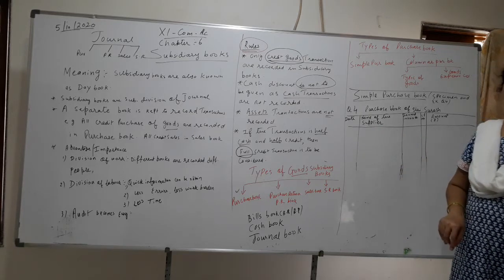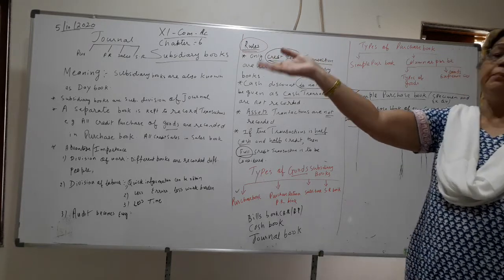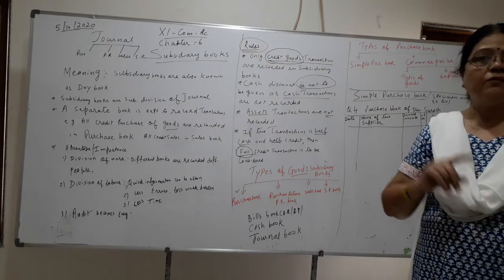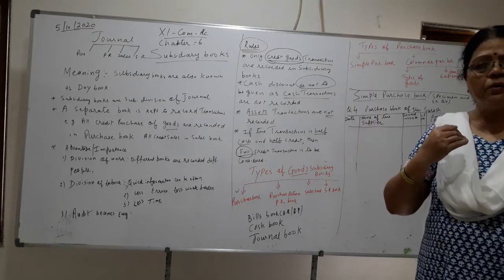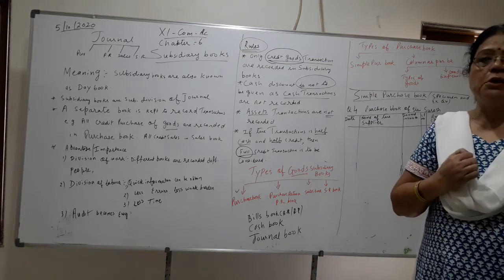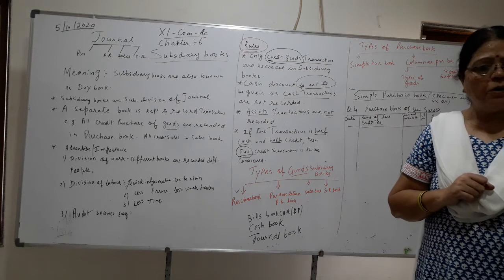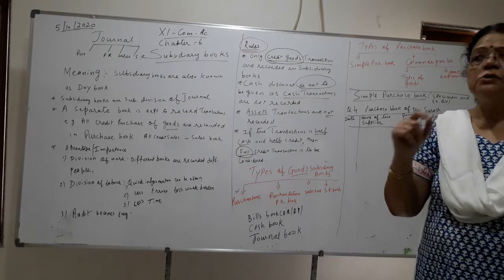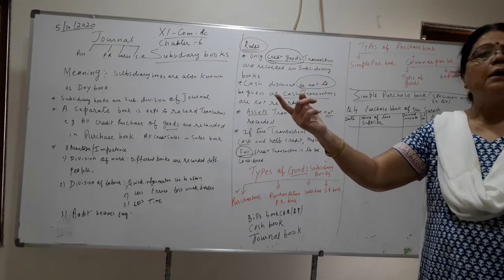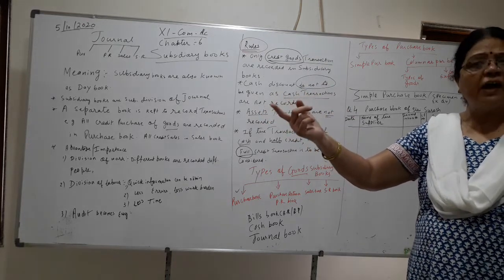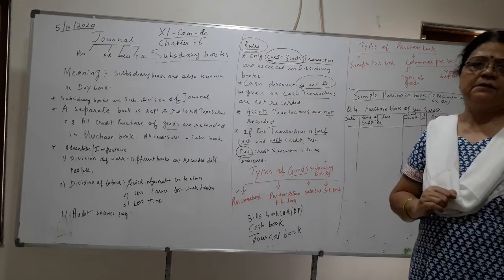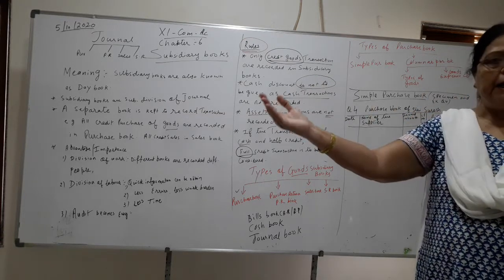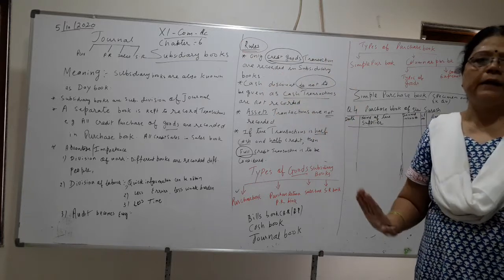Name of the supplier means what? From whom you have purchased goods. So you have to write the name of the person. Why do you have to write the name of the person? Because you have to pay money to the person from whom you have purchased on credit. The person from whom goods were taken has to be paid, so we will write down his name.